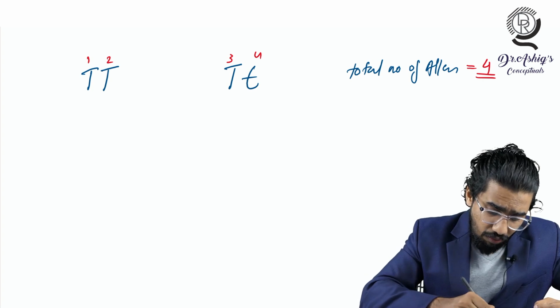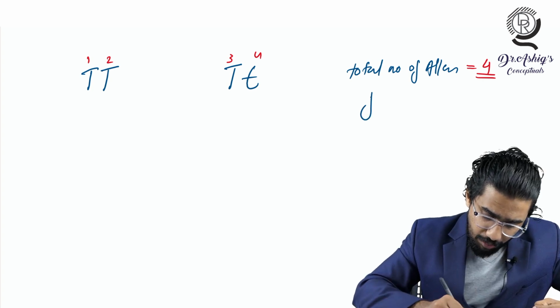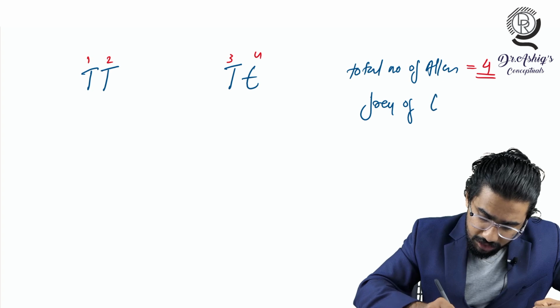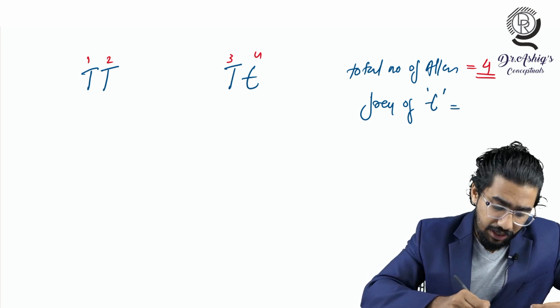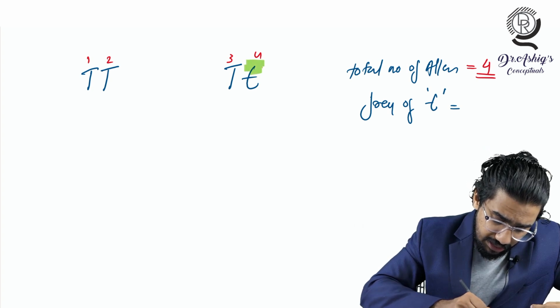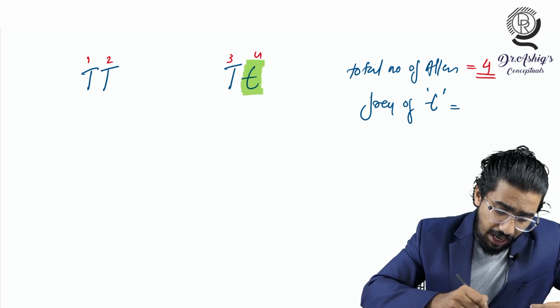And if I ask, what is the frequency of the small t allele? This is a very important question. You have to understand how many small t are there. Just count them. You can see there is only one small t there. And what is the total number?